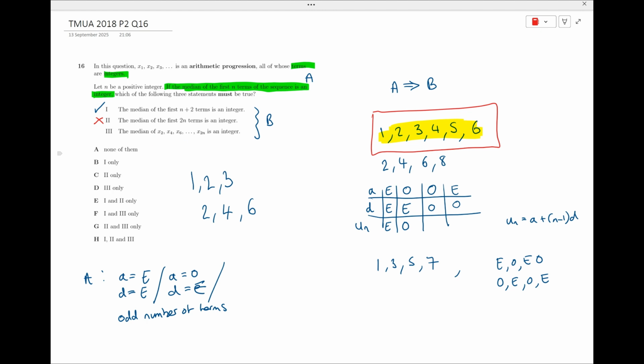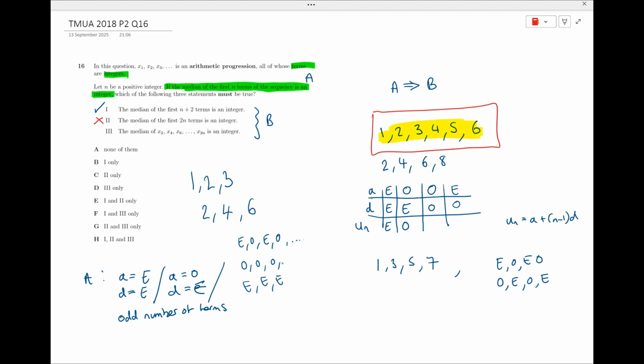As long as the median of the first n terms is an integer, then if you think of your series, they're either going to be even, odd, etc., or the opposite of that, or all odd, or all even.